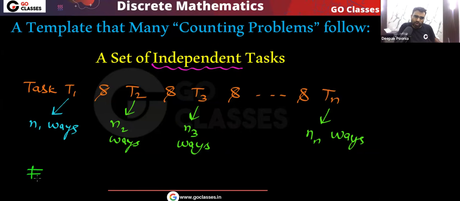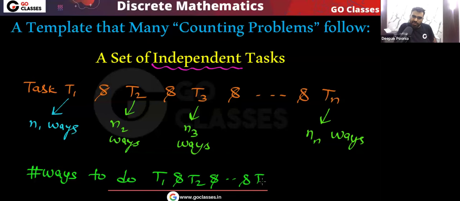The number of ways to do T1 and T2 and T3 and Tn will be what? We will multiply. So the answer will be n1 multiplied by n2 multiplied by and so on up to nn. Very simple.